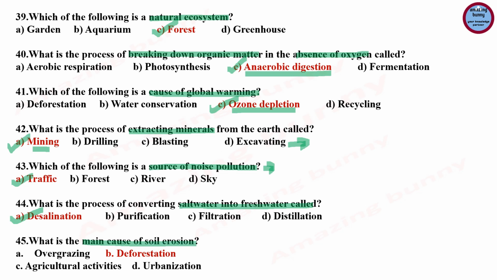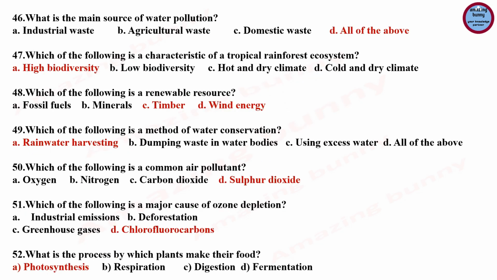Next question, what is the main cause of soil erosion? Correct answer is deforestation, because soil erosion is a naturally occurring process in which the top layer of soil is washed or blown away. One of the main causes of soil erosion is the loss of topsoil due to water. It has led to increased pollution and sedimentation in streams and rivers, causing a decline in fishes and other species.